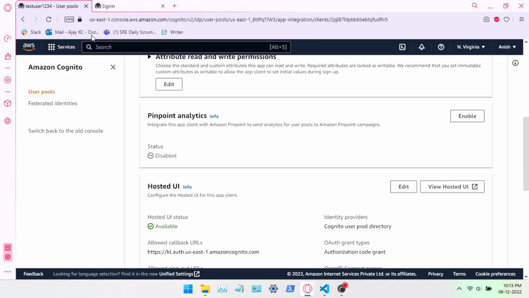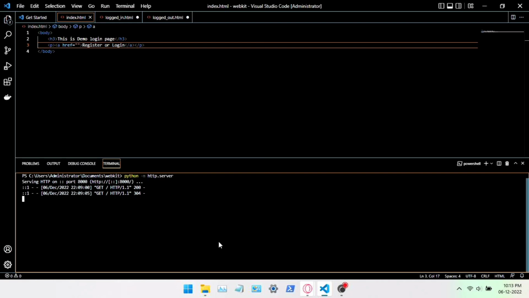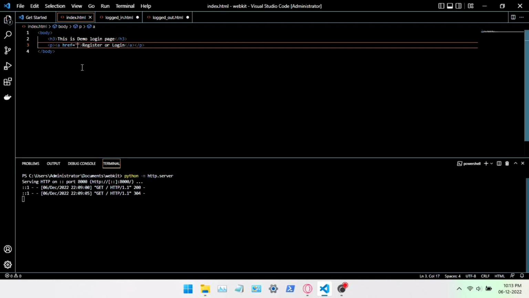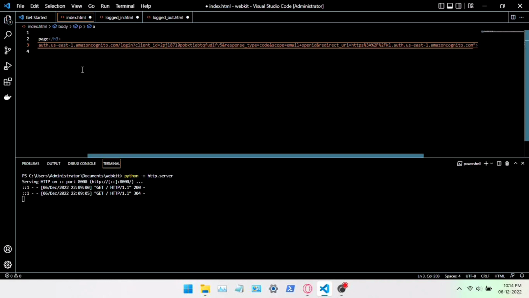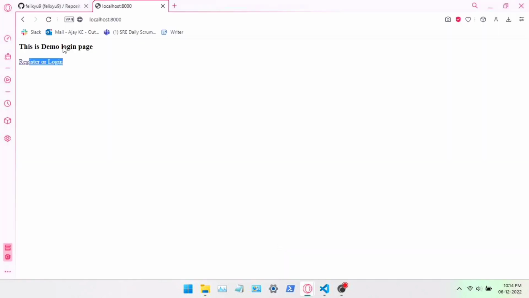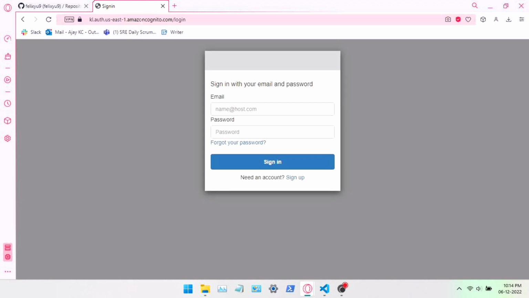So here's our login page. We are going to copy it and paste it in our demo page here. Let's save it. Then we are going to refresh and open our local page. And as you can see, there is a sign up button.